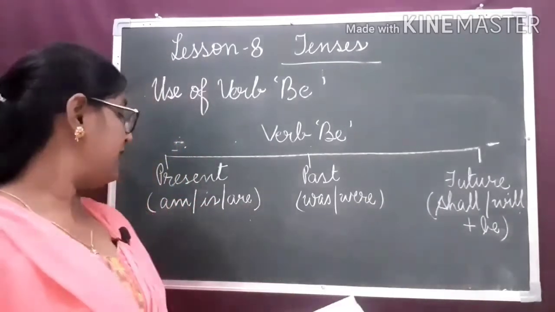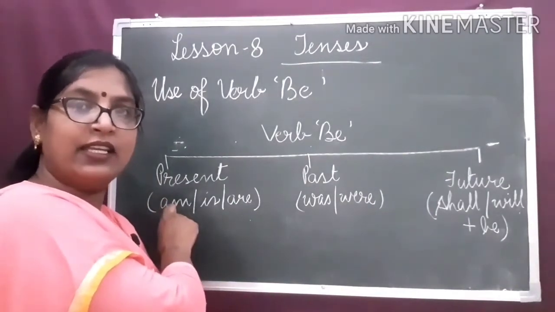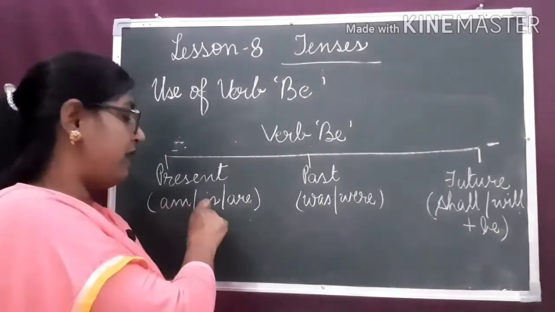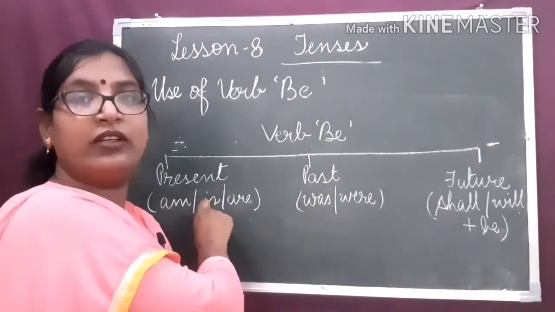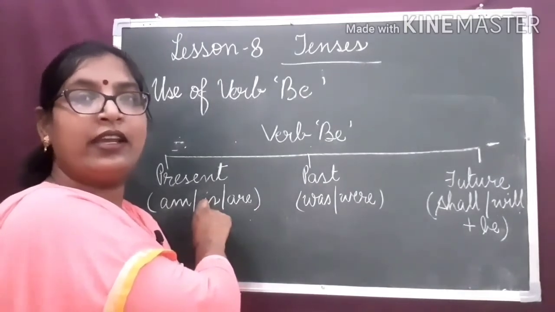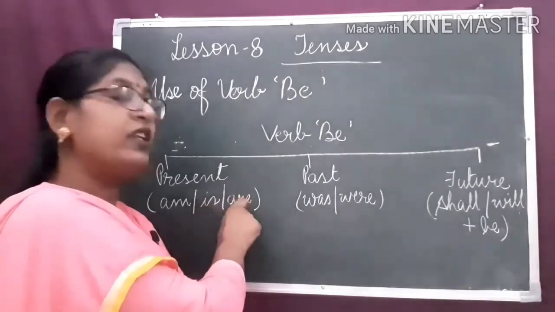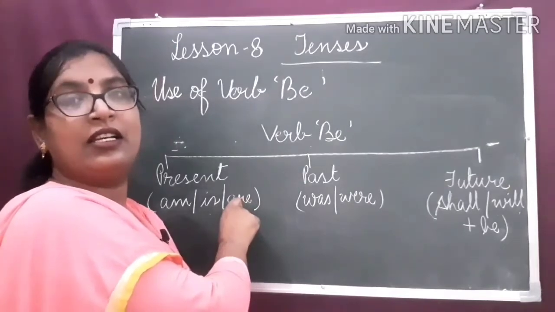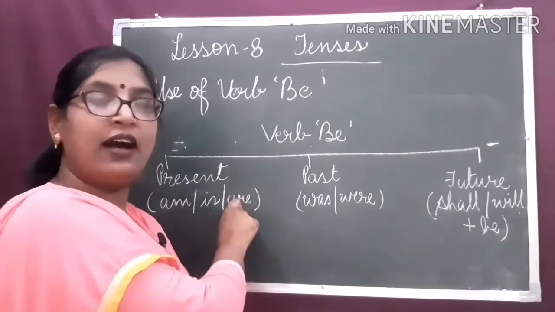Now see, am we always use when the subject is I. I am a teacher. Is is always used when the subject is singular: he, she, it and all the singular subjects. Are we use with plural subjects: you, they and all the plural subjects carry are with it.